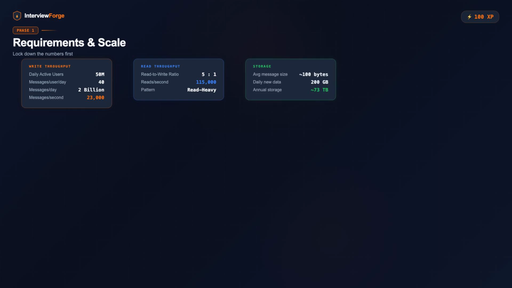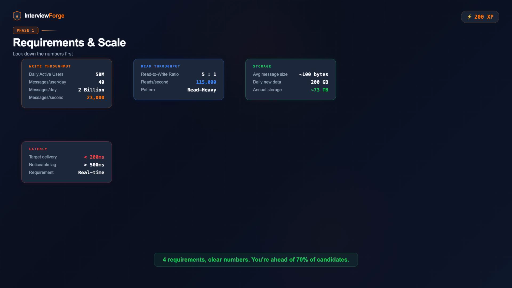Read heavy, just like the URL shortener. Third, message size. Average message is around 100 bytes of text. 2 billion messages times 100 bytes. That's roughly 200 gigabytes of new data per day. Over a year, about 73 terabytes. We'll need a storage strategy that handles this. Fourth, latency requirements. Real time means real time. Message delivery needs to be under 200 milliseconds. Anything above 500 milliseconds, users notice the lag. 4 requirements, clear numbers. You're already ahead of 70% of candidates.